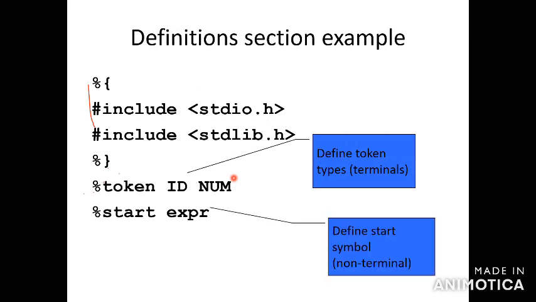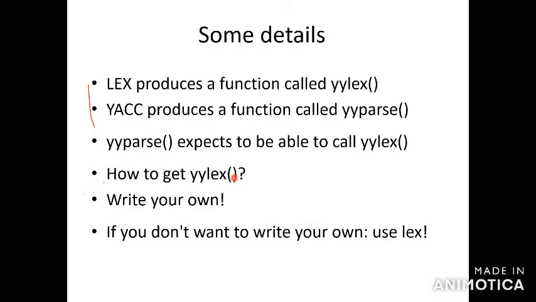This is the number section, for the symbol terms. In Lex, the function produced is called yylex. The Yacc produces a function called yyparse. Lex produces a function called yylex. Yacc produces a function called yyparse. So yyparse expects to call the Lex function. So you first call the given Lex function, and only after generating the tokens can you go for the parse tree construction.